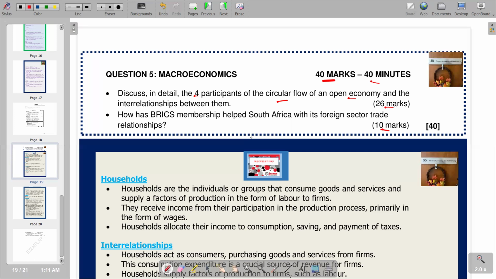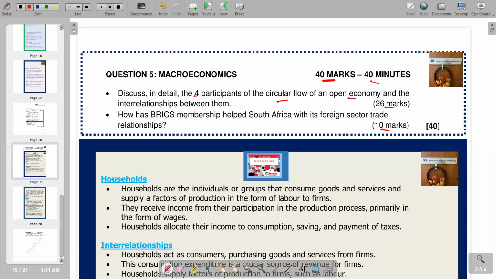Going back to our question, we should take note of the key components in terms of the 4 participants. Remember, we have the households, the government, the foreign sector, and also the firms. Those are the 4 participants that we have in the circular flow.